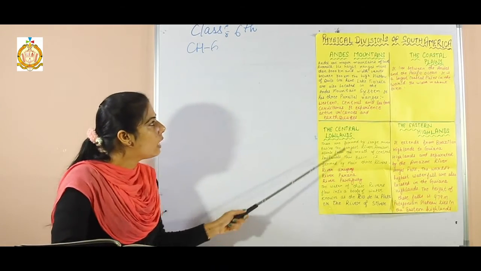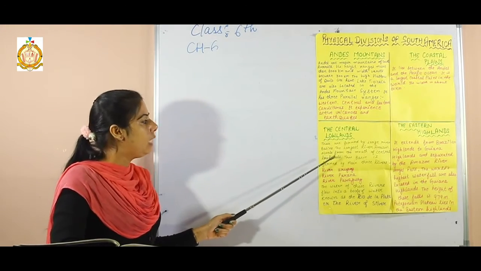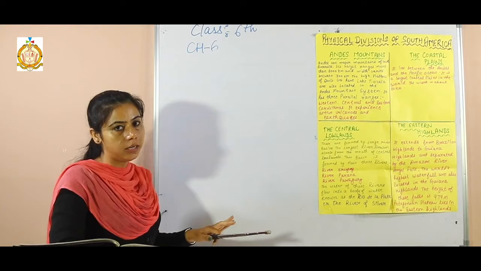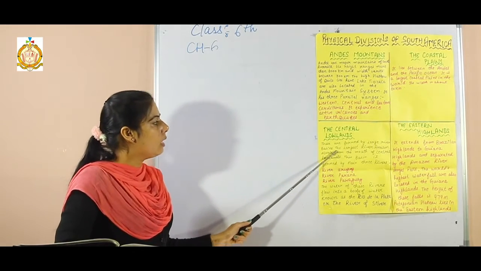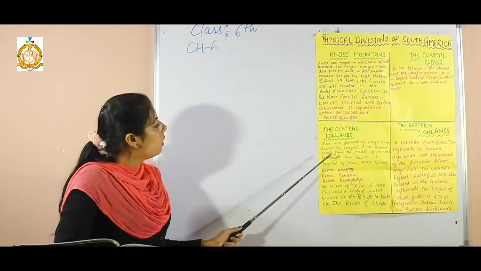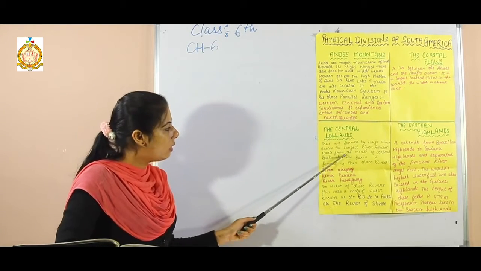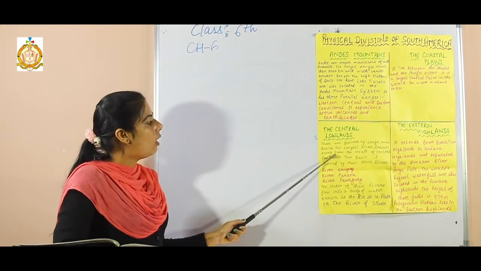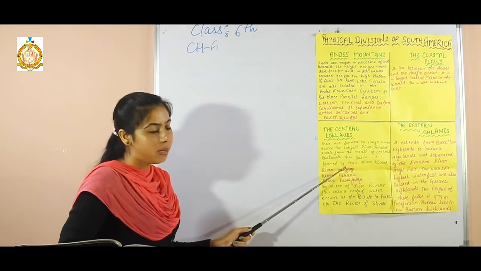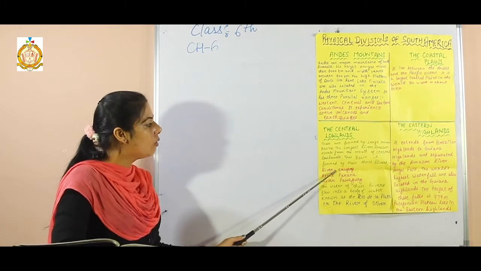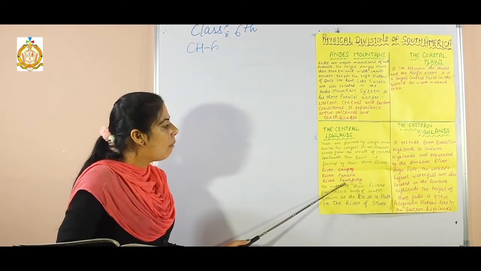The fourth physical division of South America is the central lowlands, the central area that lies in the heart of South America. These are formed by large river basins. The largest river, the Amazon, starts from the mouth of the central lowlands, and this basin is formed by 3 major rivers. First one, river Orinoco, then second one, river Parana, then third one, river Paraguay.